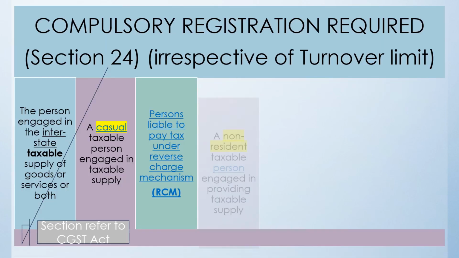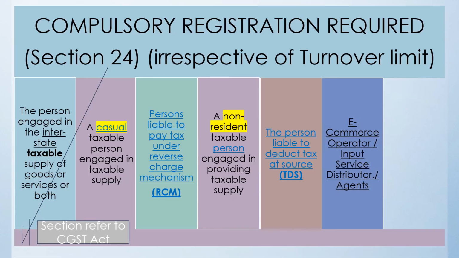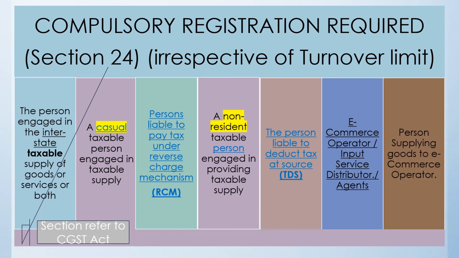Then the next one. So we have seen till now the 6th situation. The 7th one: any person supplying the goods to the e-commerce operator. E-commerce operators themselves are liable for registration, but if you are supplying the goods to the e-commerce operator, that means you are selling the goods through their website or supplying any other services, in that case you have to get compulsory registration under this particular subclause.